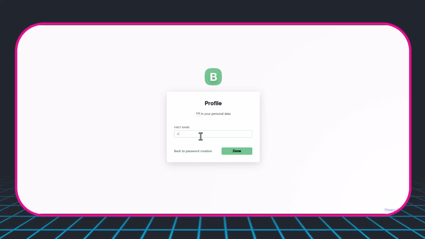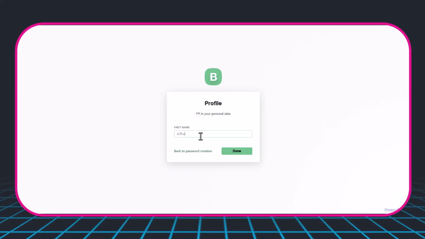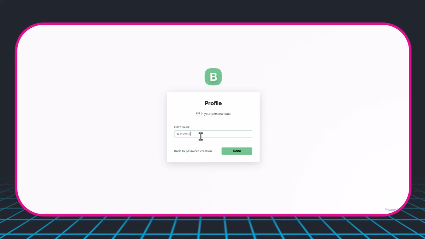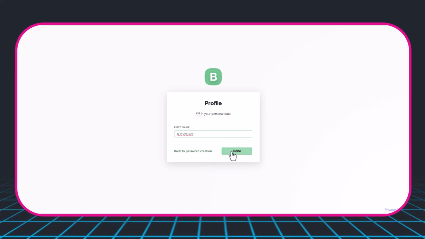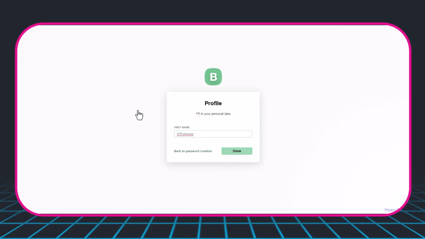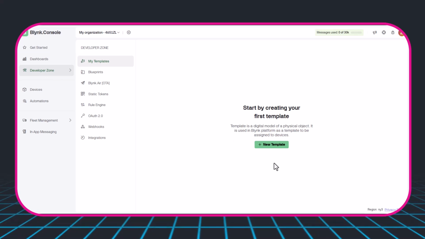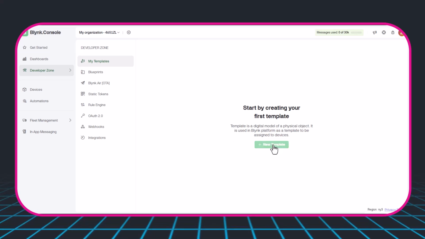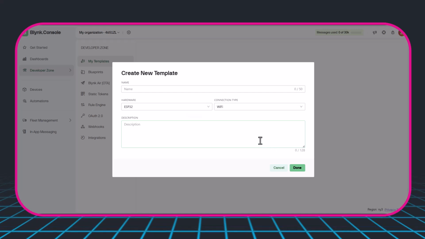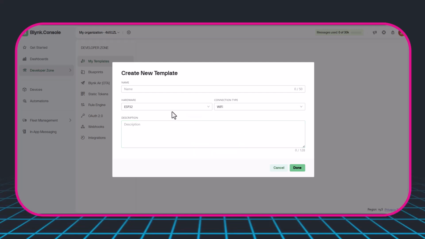Create a profile with your first name and click on Done. Developer Zone. My template. New template. Give a name for your template and complete the form.